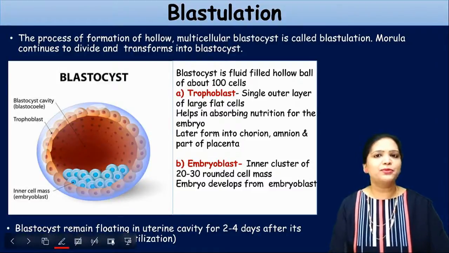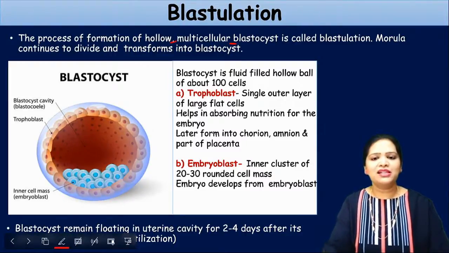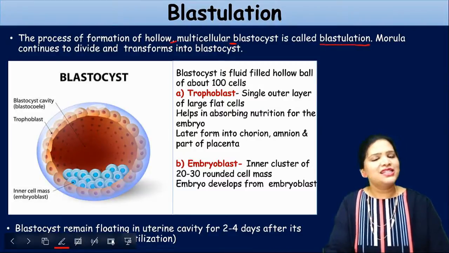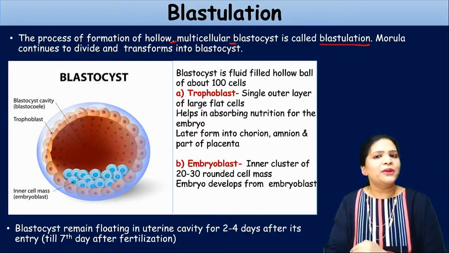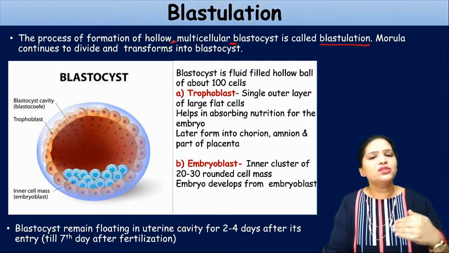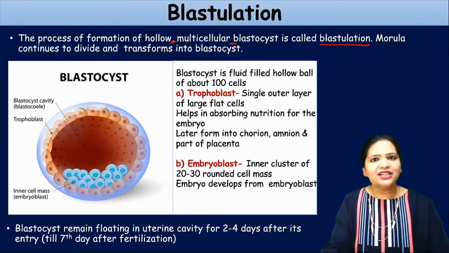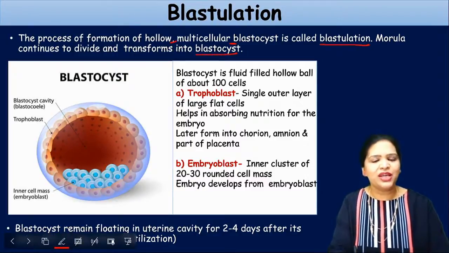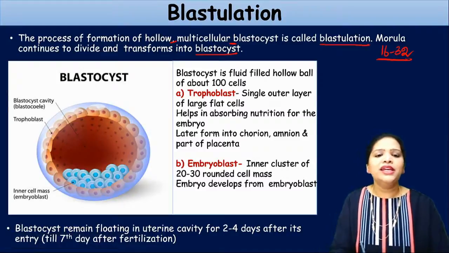So let us see the first process, blastulation. What is blastulation? The process of formation of hollow multicellular blastocysts is called blastulation. So far we have seen from the zygote till the blastula formation. The process of the formation of the blastocyst is called blastulation, right? Here the morula continues to divide and transform into the blastocyst. The 16 to 32 group of cells is called morula. It again divides and they form the blastocyst.